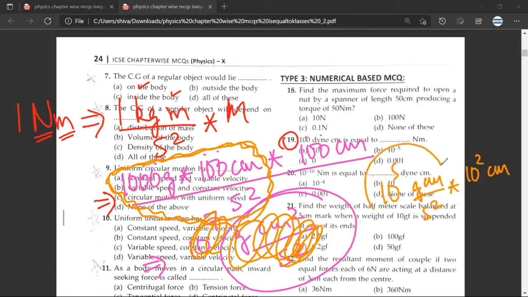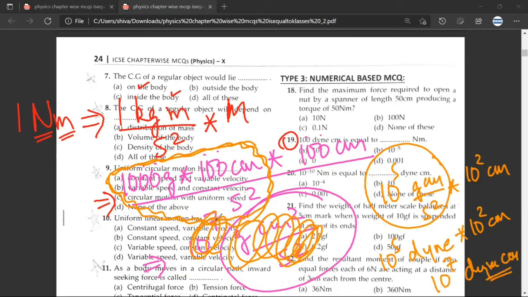Yes, sir, it's clear. Now this 10 raised to power 5 grams centimeter per second square is called dyne. Have you understood? Yes, sir. So this will be equal to 10 raised to power 7 dyne centimeter. Have you understood? Yes, sir. So the other route could have gone a bit confusing. That is why I took this route. This would have been a bit bumpy to explain.